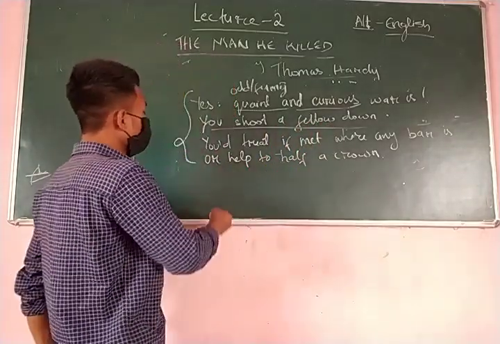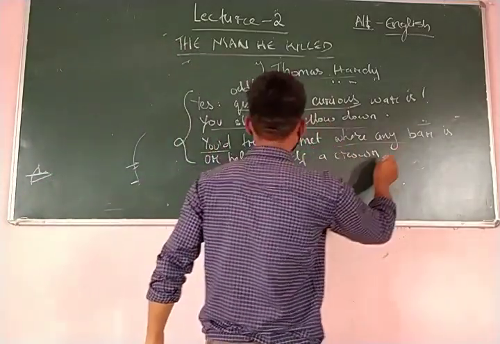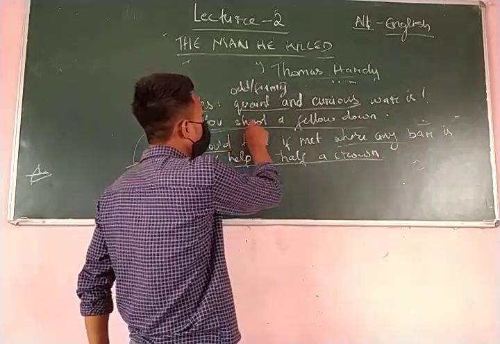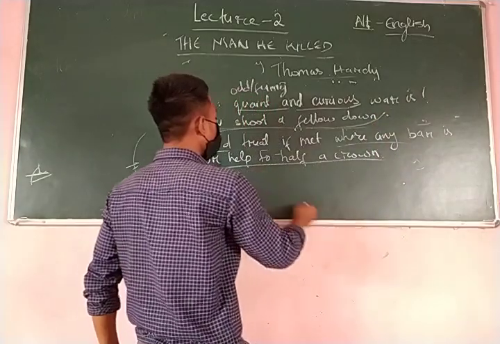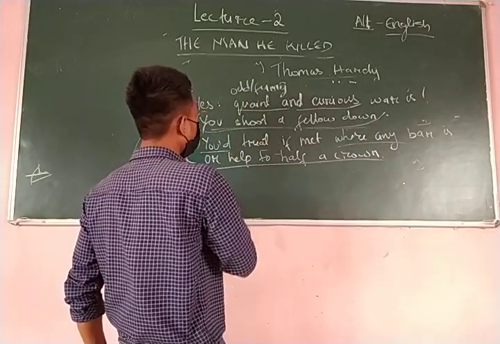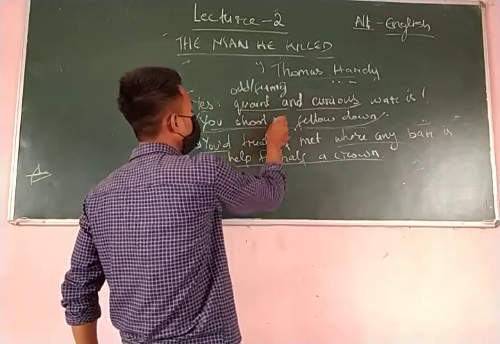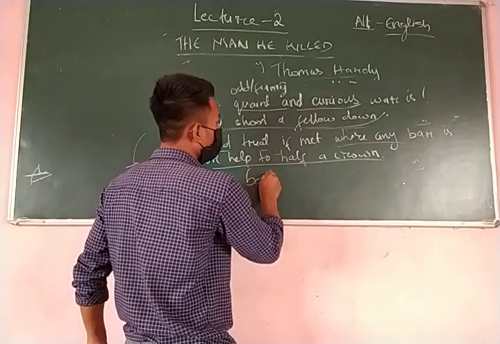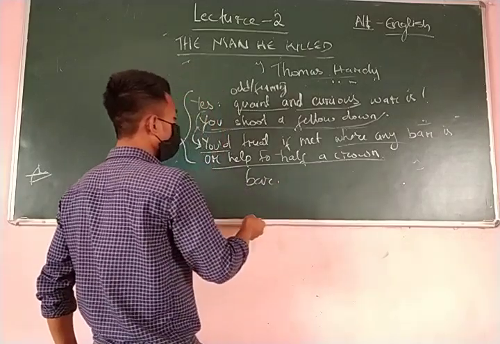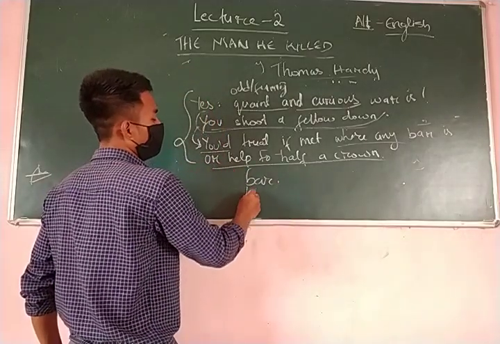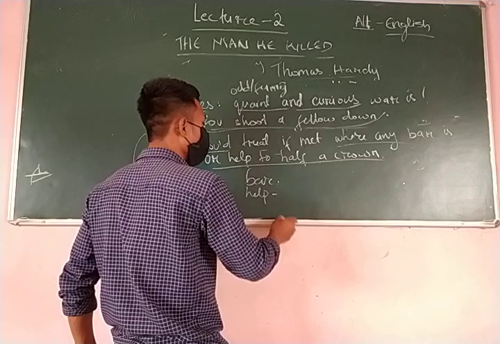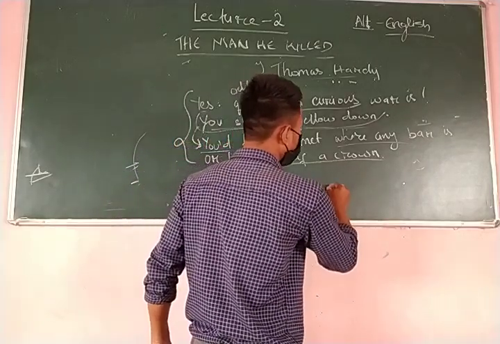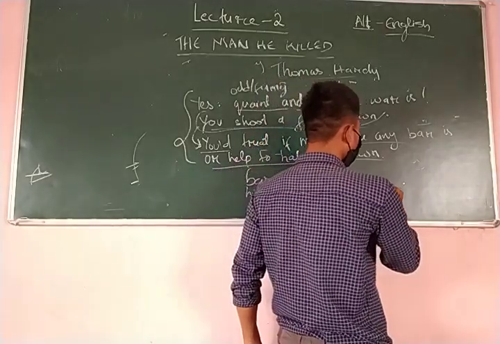So he also said that you treat if met where any bar is, or help to half a crown. So if you meet this guy whom you are shooting down, let's say before you shoot him down, if you meet him in a bar, or in any place, you will even help him. You will even lend him some money.